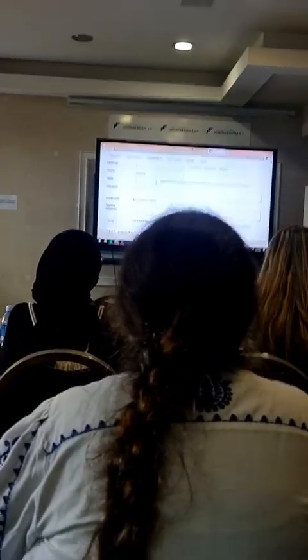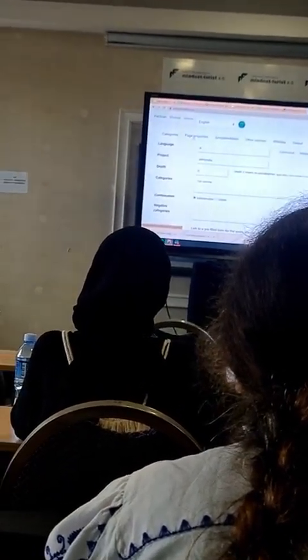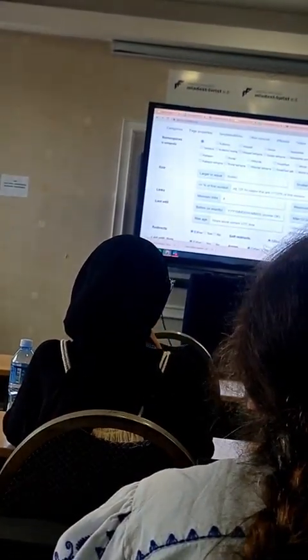Is that clear? Great, amazing. So in this tab it's finished. Now I'm going to go to page properties, and here you can define the size of the page that you are addressing.